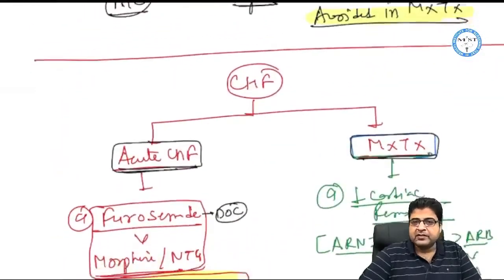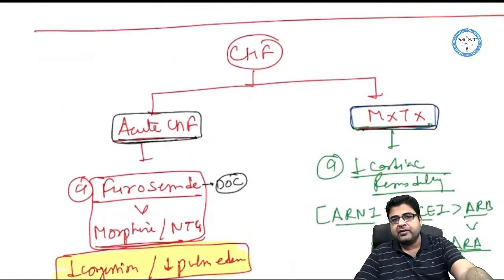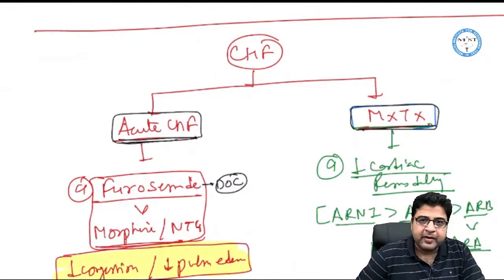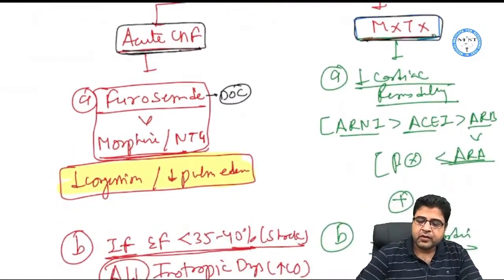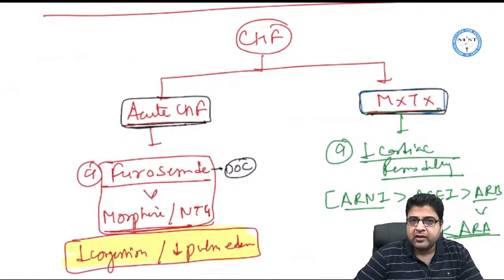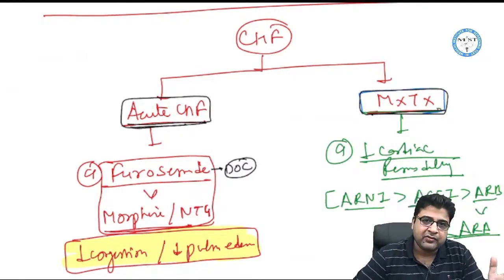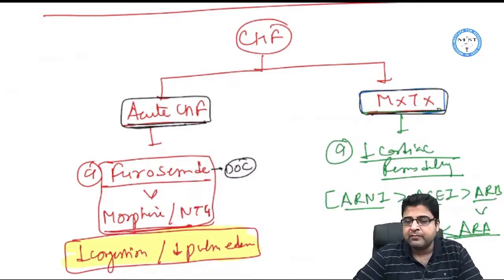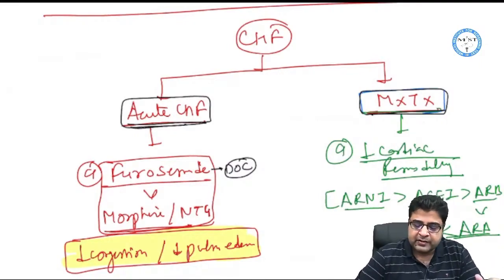Now coming to the medicines which are given for maintenance treatment. If we want to maintain a patient of CHF, we cannot maintain on a single drug, right? So a CHF patient is maintained on a minimum of 3 drugs. So we have to give 3 medicines here at minimum. And what are the 3 medicines which we use?